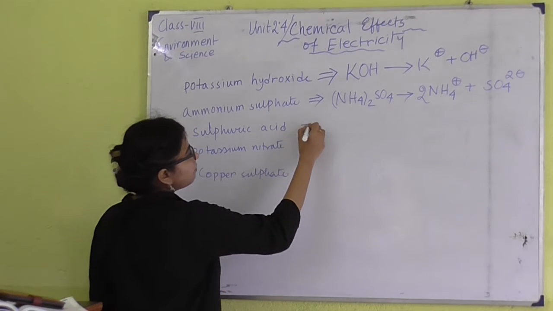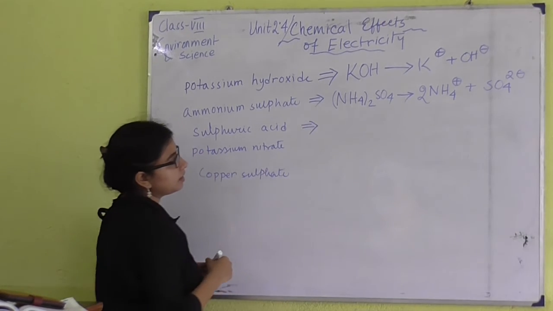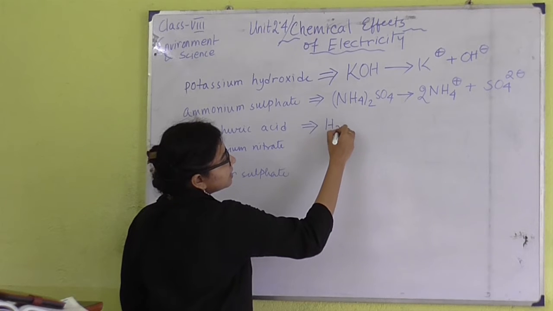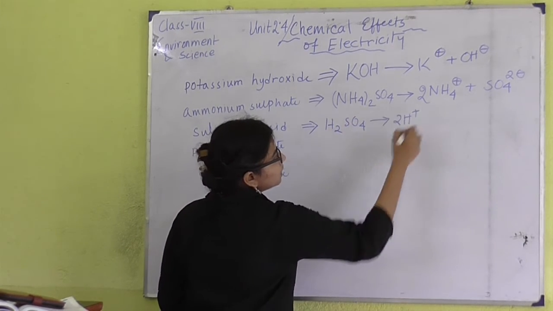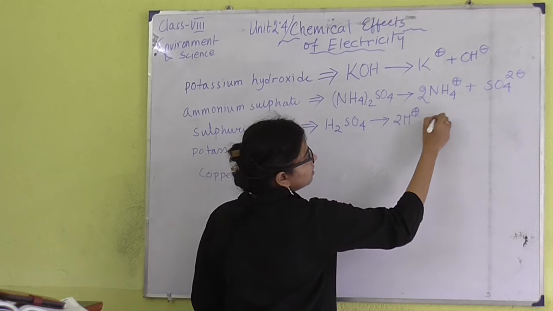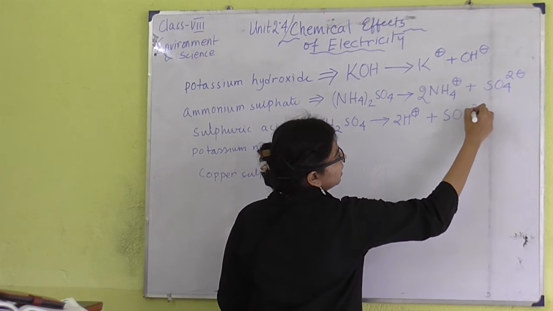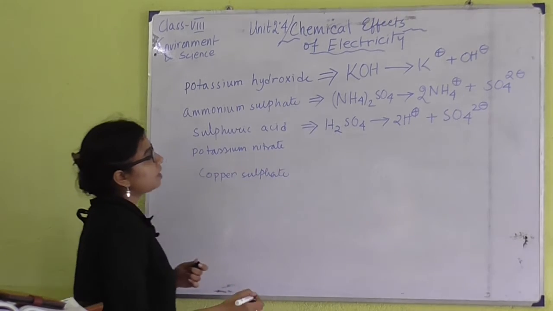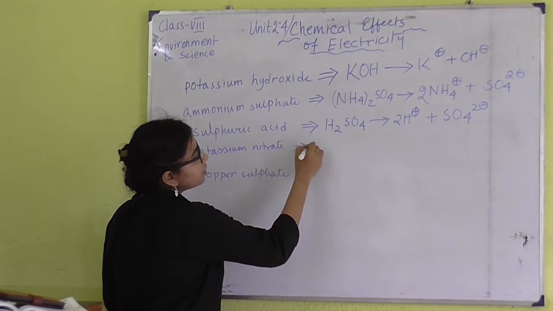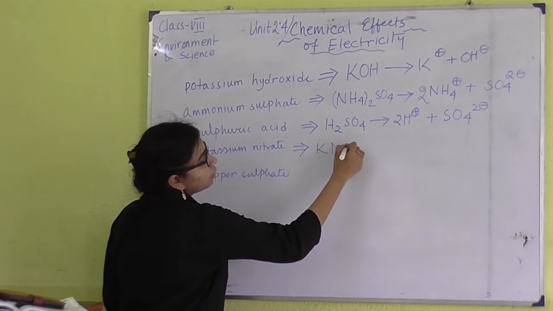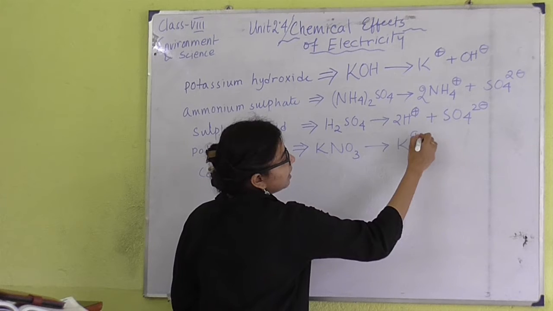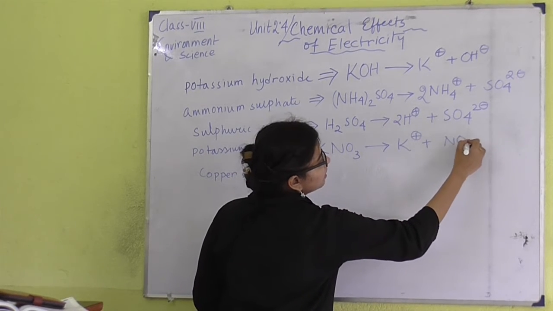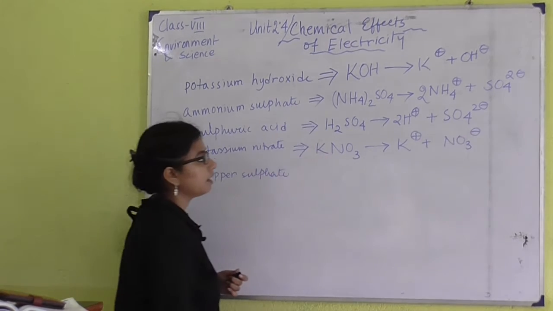Now if we have sulfuric acid as the electrolyte, sulfuric acid will dissociate to form 2H plus and sulfate anion SO4 2 minus. Now if we have potassium nitrate, that is KNO3, it will form K plus ion as the cation and nitrate ion as the anion.